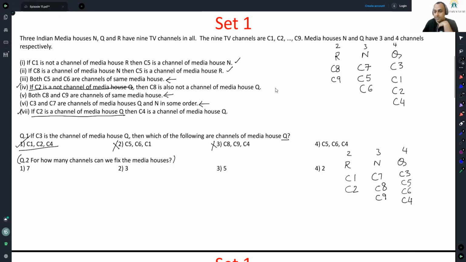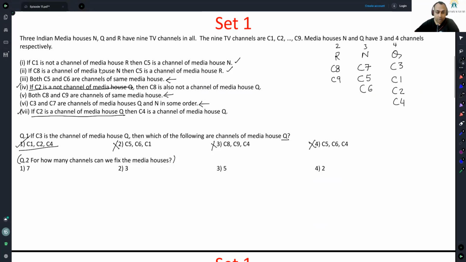Only C2 is left. Let us go through all the conditions. If C8 is a channel of media house N, C5 is a channel of media house R, but no, this condition is getting violated. The second condition is getting violated, which means this is also an unacceptable case. The only acceptable case is the first one. You are lucky, but even if that option had been present right at the end, we would get to it most definitely.